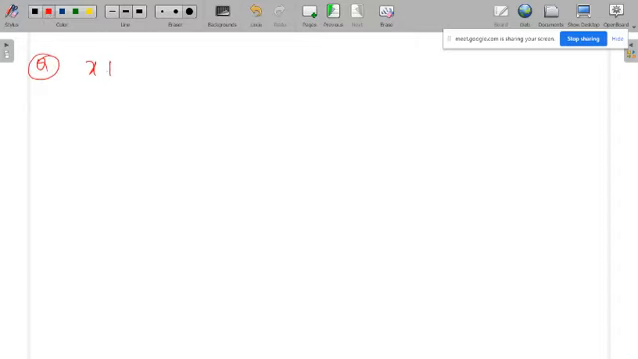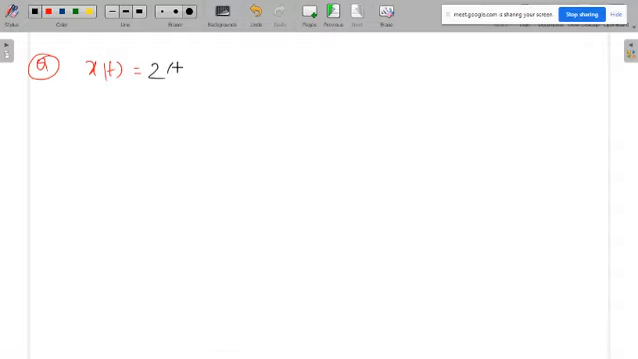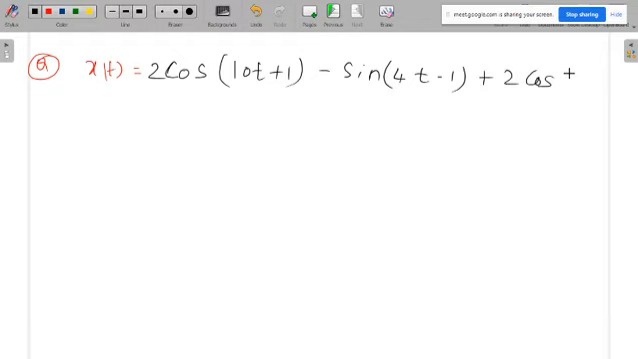Find the time period of the given signal. x(t) is equal to 2 cos(10t + 1) minus sin(4t - 1) plus 2 cos(16t - 2). Again, please do not worry about this plus 1 and minus 2. Already we know a time shift will not affect the time period of this signal. You concentrate on the frequencies.